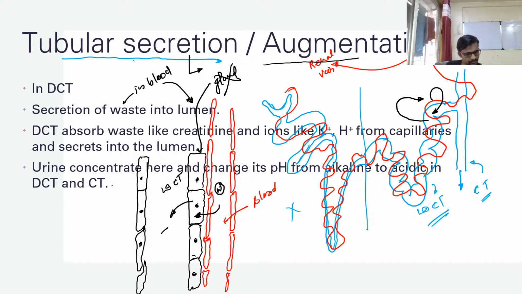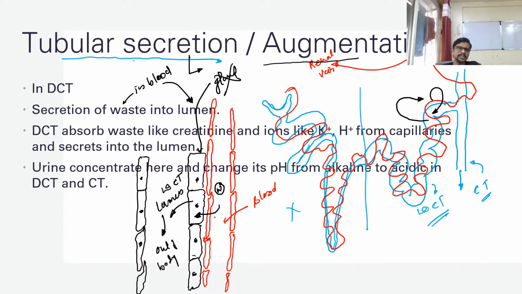Okay, so we have a question now. A very good question we have, guys. So it is a waste. Let's see, guys. This lumen of DCT is a part of your excretory system, so any material inside the DCT is moving out of the body.